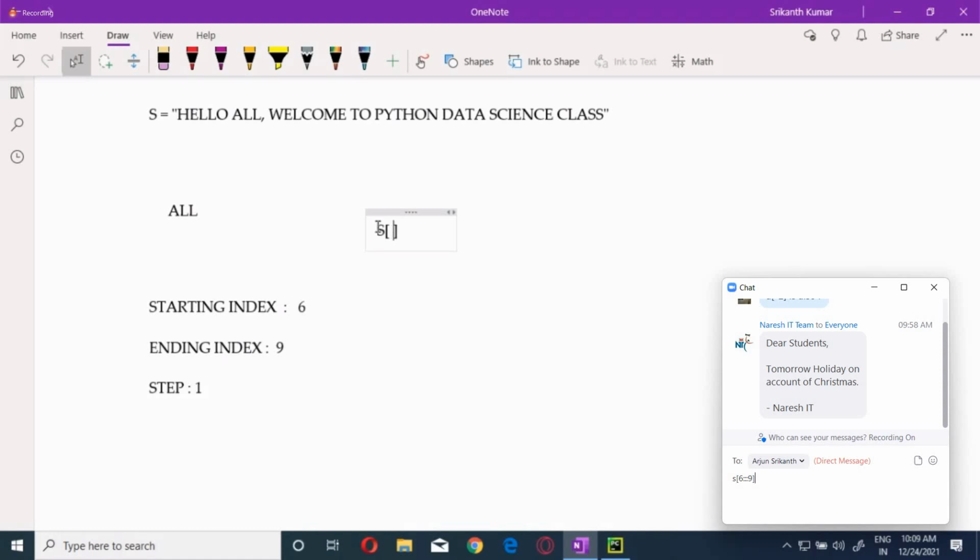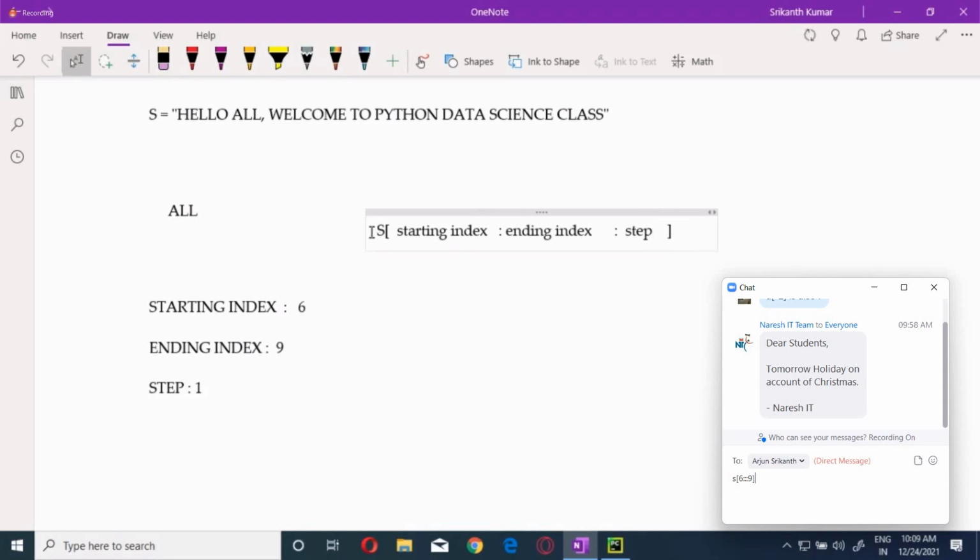What are the 3 parts? Starting, ending, and the step, separated by the colon. The first one is the starting index, the second one is called the ending index, and the third one is called the step.